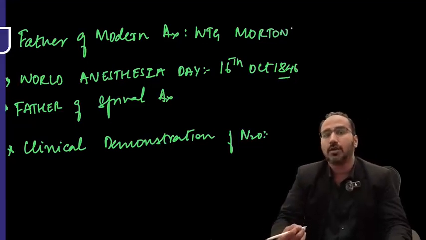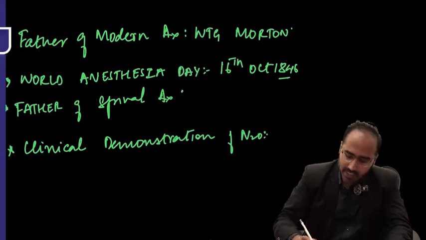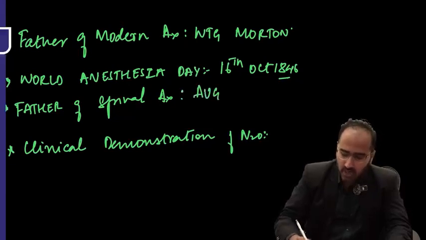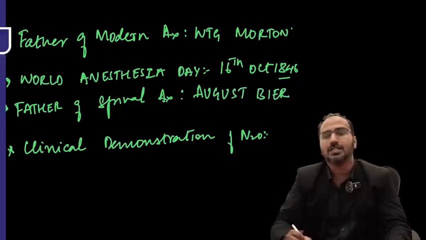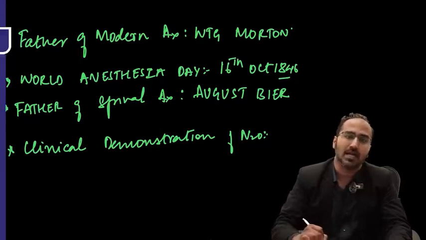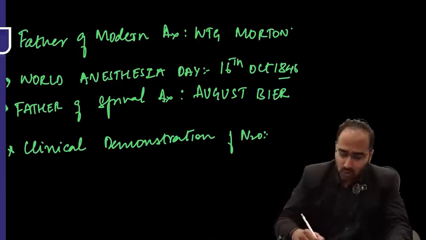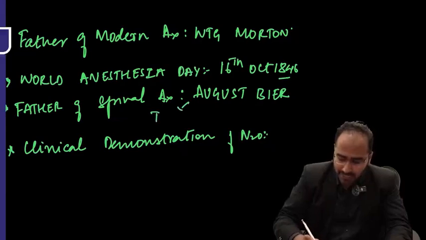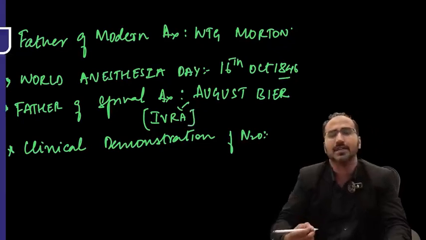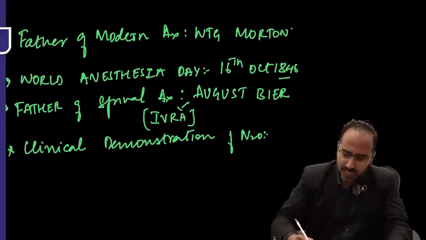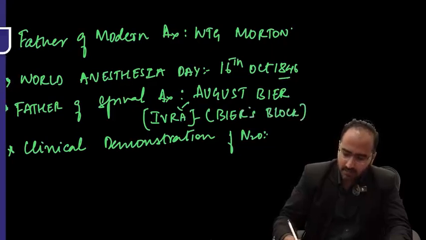Then you also need to remember the father of spinal anesthesia. Father of spinal anesthesia is August Bier. August Bier not only gave the first spinal anesthesia, he is also the person who introduced a technique called IVRA. Later in the session, we'll come to know what is IVRA. Intravenous regional anesthesia. Okay. Hence, this IVRA is also called Bier's block.